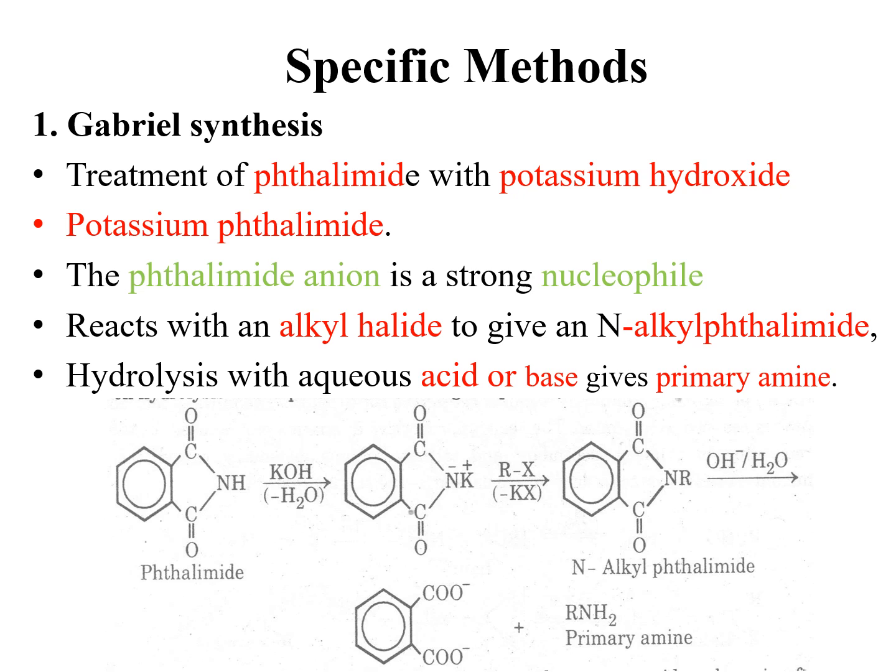So phthalimide will be converted into potassium phthalimide, then potassium phthalimide will be converted into N-alkyl phthalimide, and N-alkyl phthalimide will undergo hydrolysis in the presence of any acid or base to rupture this phthalimide into phthalate ion and with the formation of a primary amine.